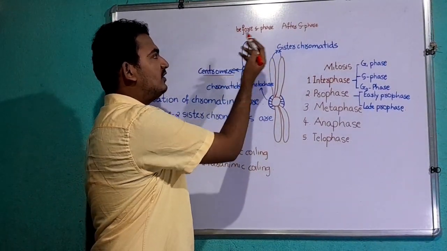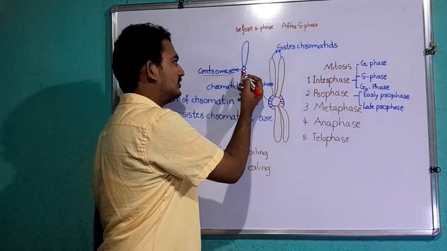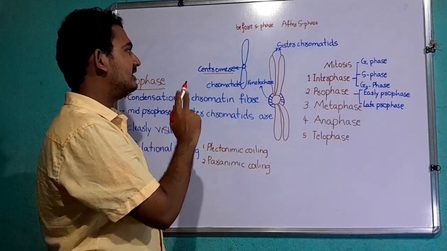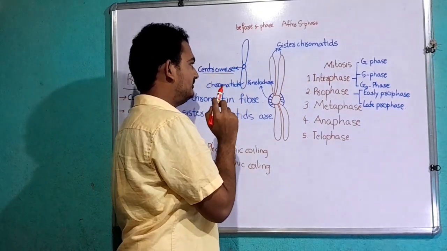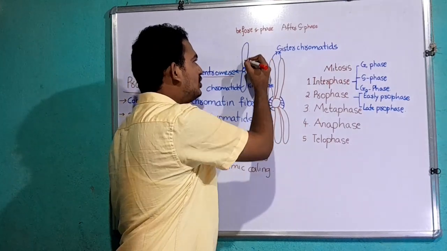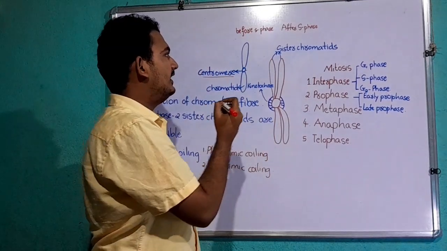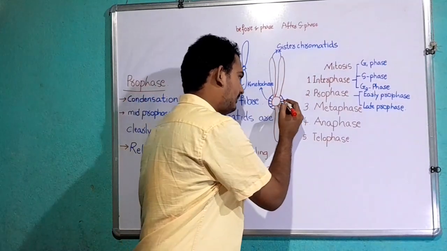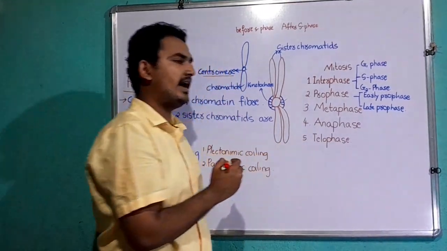Before the S phase of interphase, the chromosome contains a single chromatid. As a result of DNA replication, this arm splits longitudinally, resulting in two sister chromatids. This part of a chromosome is known as the kinetochore.